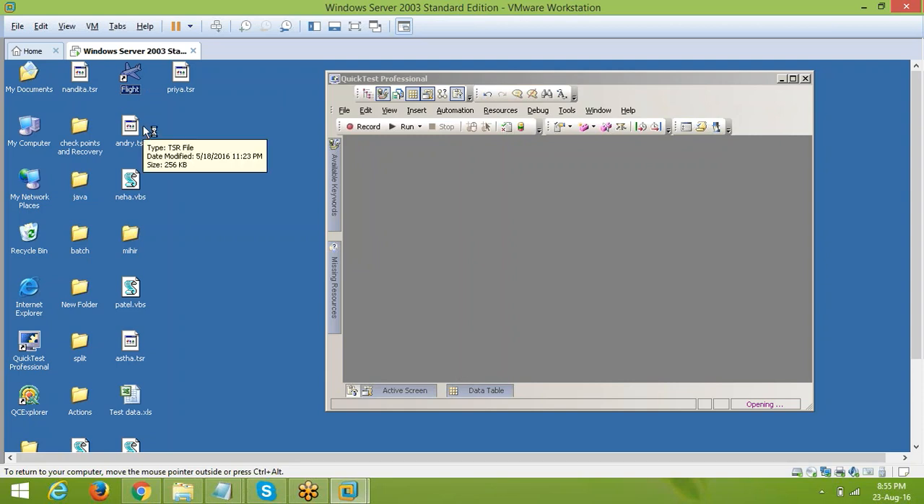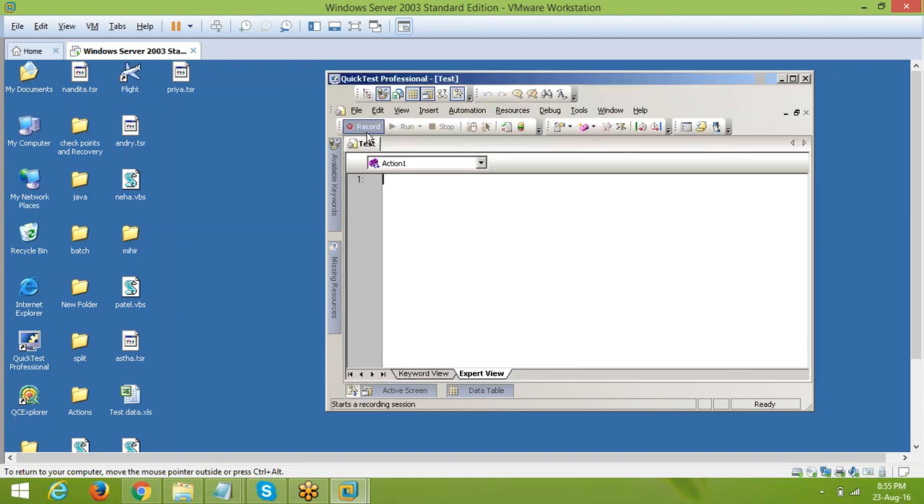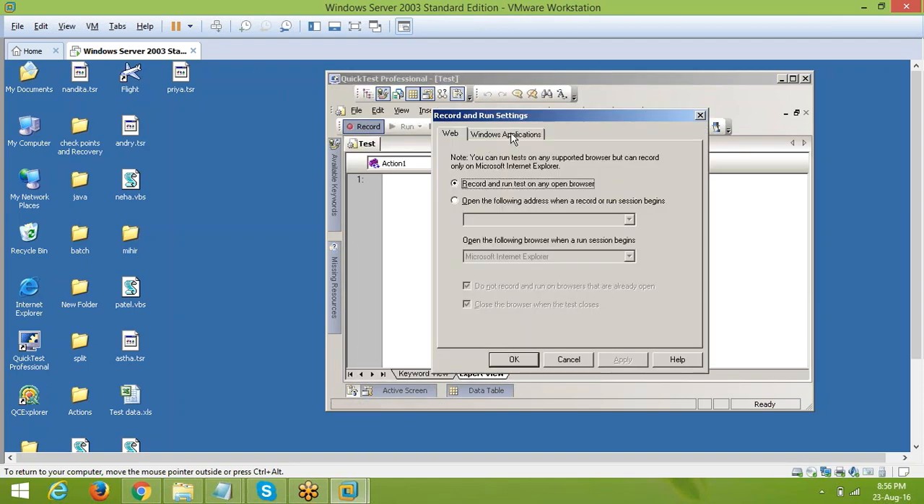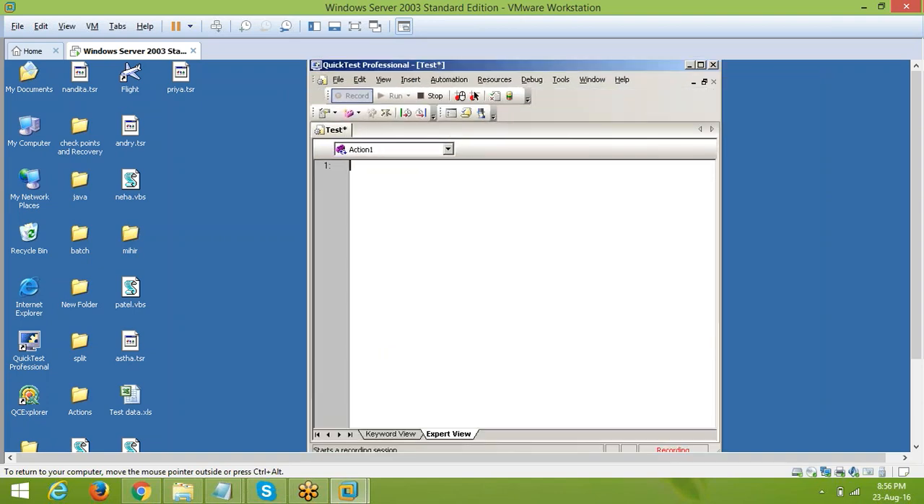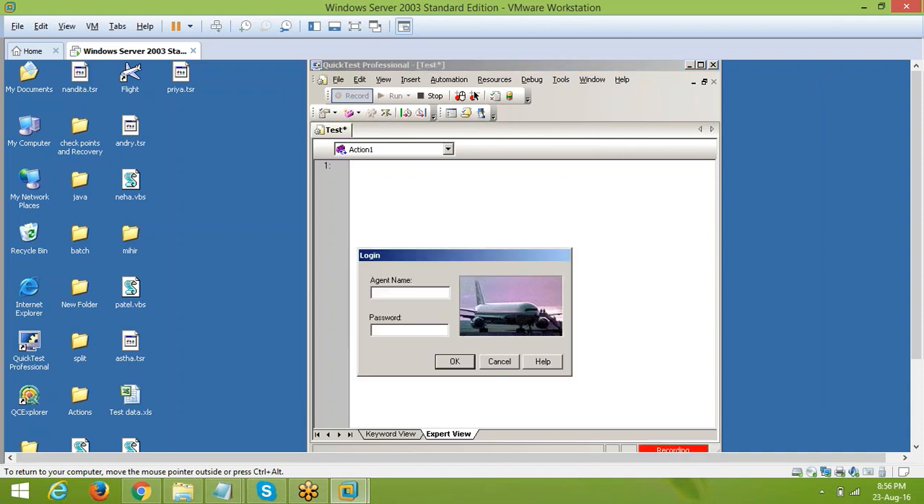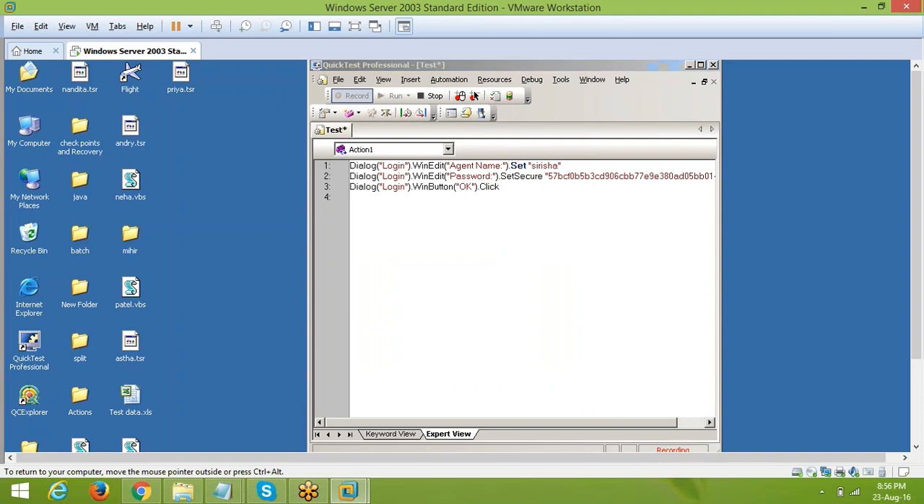So here, in the flight application, a total of 3 modules are there. All the related script I am going to generate over there. Hit the record button. Observe, all the related 3 modules' script, just click on the OK button.